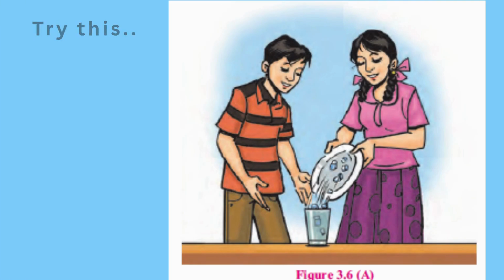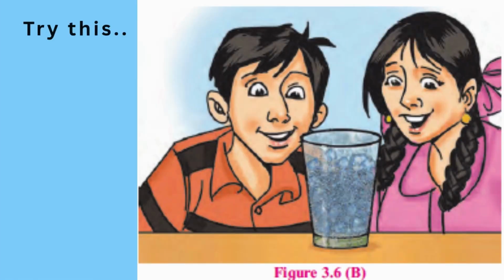The other group should carry out the following activity. See Fig. 3.6a. Take a glass with flat bottom. Put some ice cubes in it. Keep this glass in a room for 2 to 3 minutes. What did you see on the outer surface of the glass? See Fig. 3.6b. When the water vapor in the air comes in contact with the cold surface, condensation takes place. These droplets form on the outer surface of the glass.